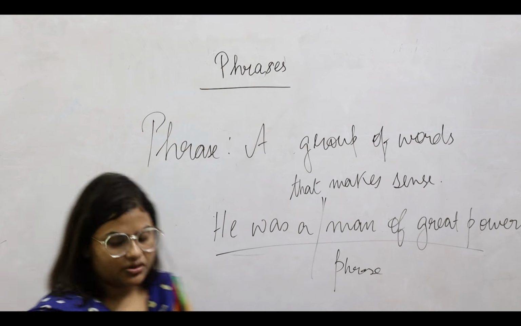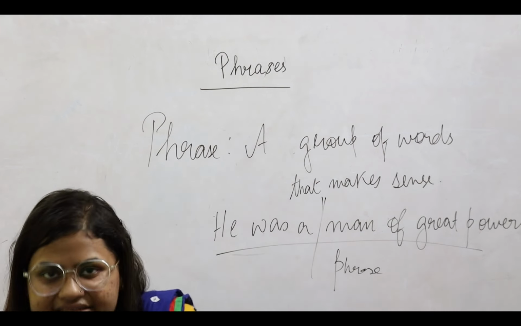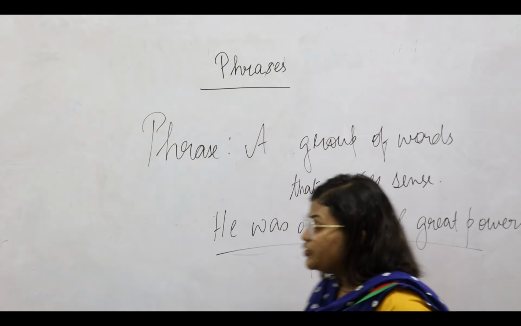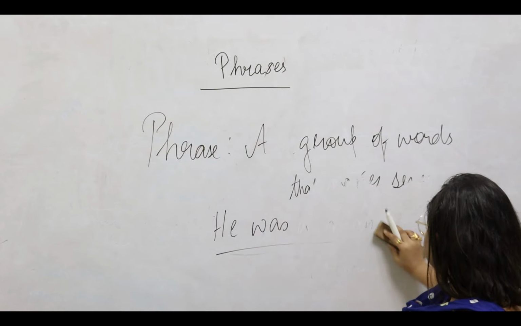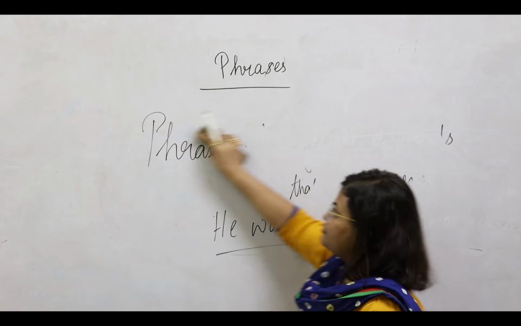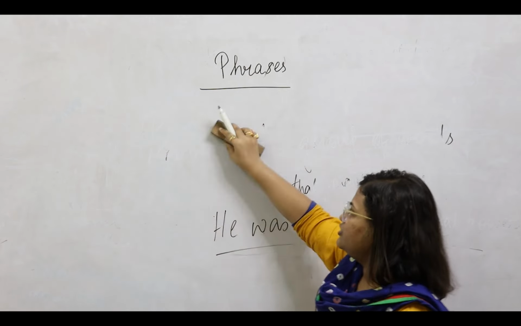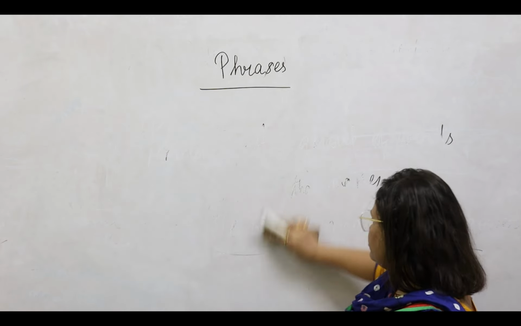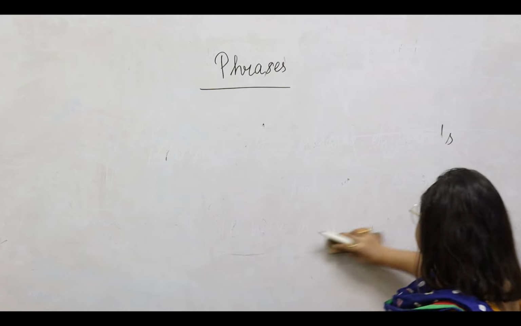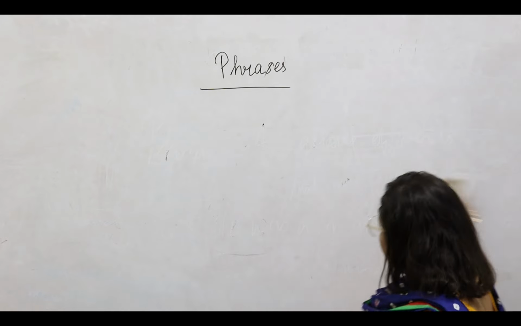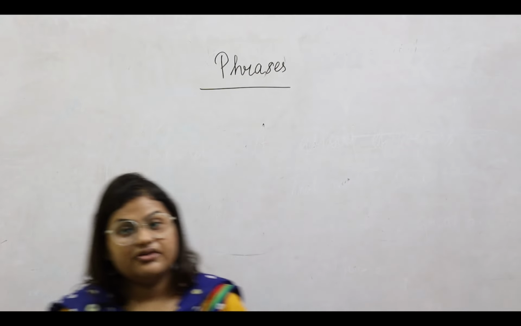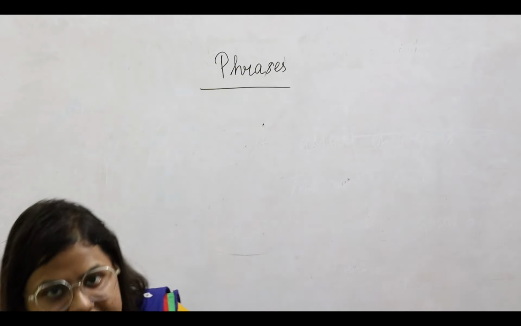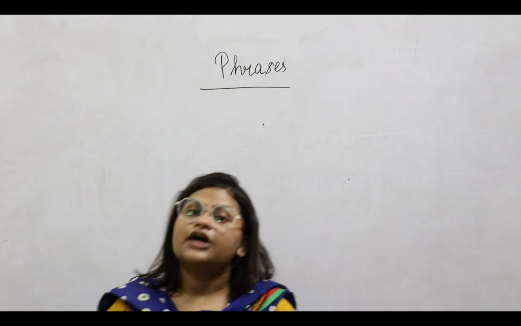However, there is something which is different in a phrase and a sentence. In a phrase, we will not have all the parts that are needed to make a sentence. In a sentence, we have a subject, a predicate, a noun, verb, all the things are there. However, in a phrase, we make a meaningful unit in the sentence. However, it is never a complete independent sentence in itself, and neither is it a clause.